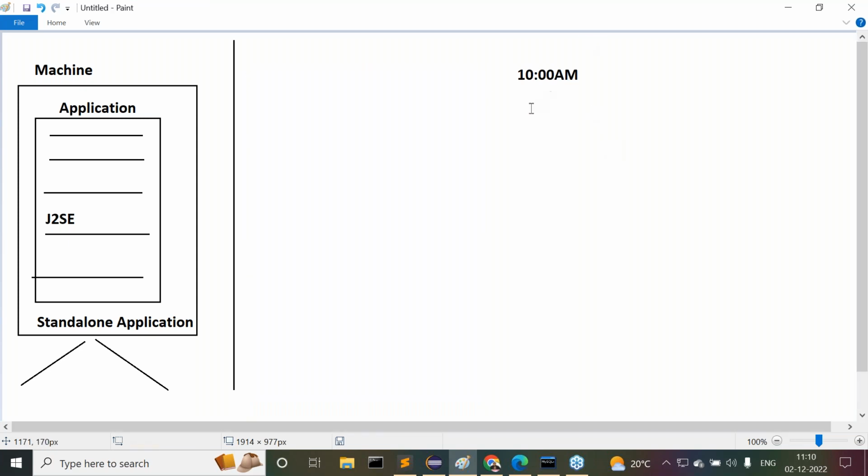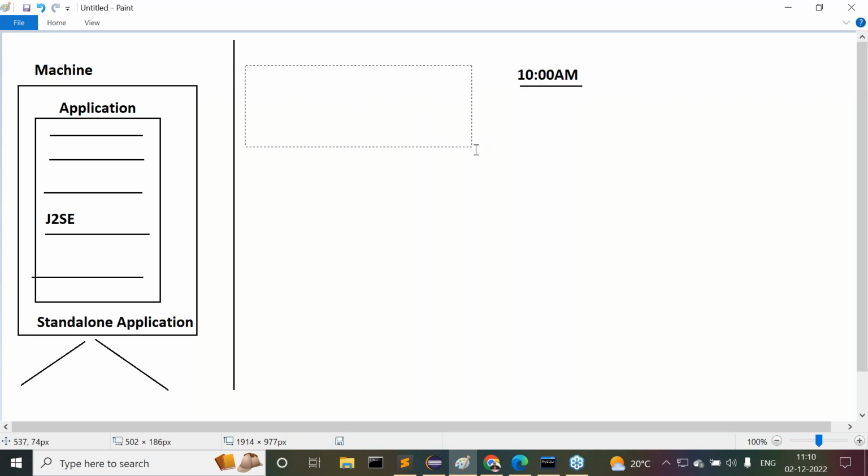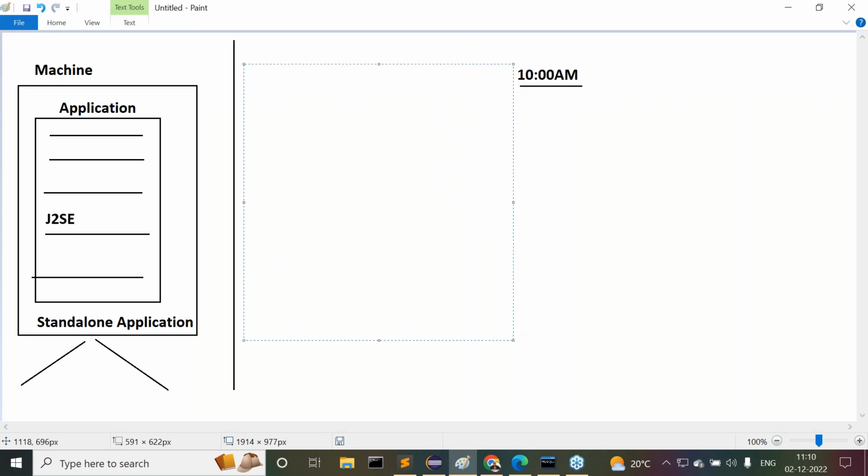Today I started here at 10 a.m. Now I'm just talking about the introduction classes here. Observe carefully. I want to go for overall three timings for our classes. One is 7 a.m. to 8:30 a.m. Let me complete it overall, then after that you are going to understand it. The next timing is 8:30 a.m. to 10 a.m.